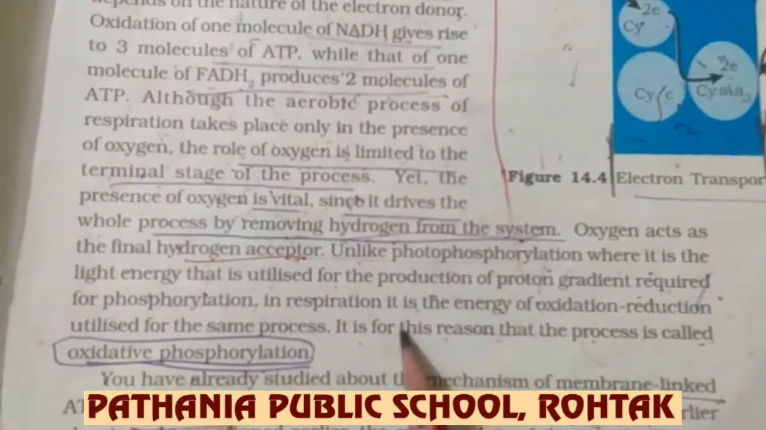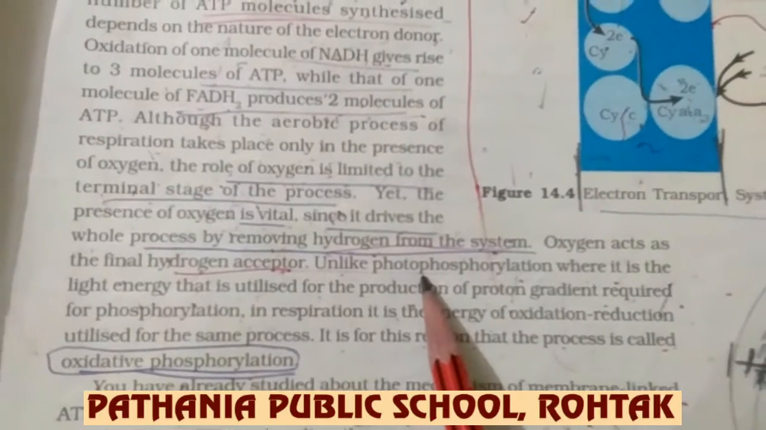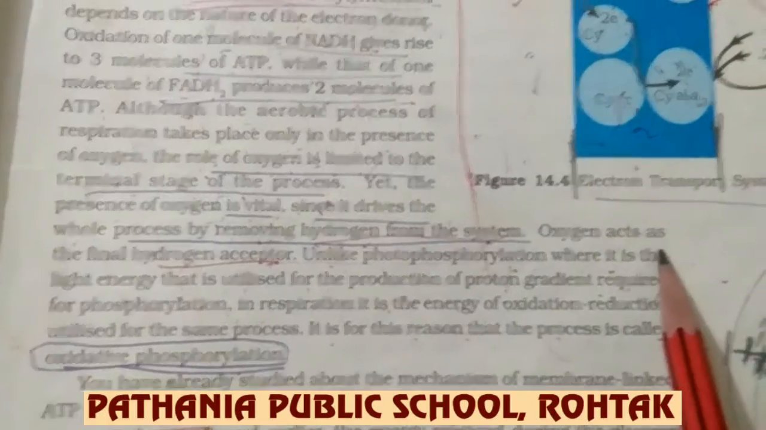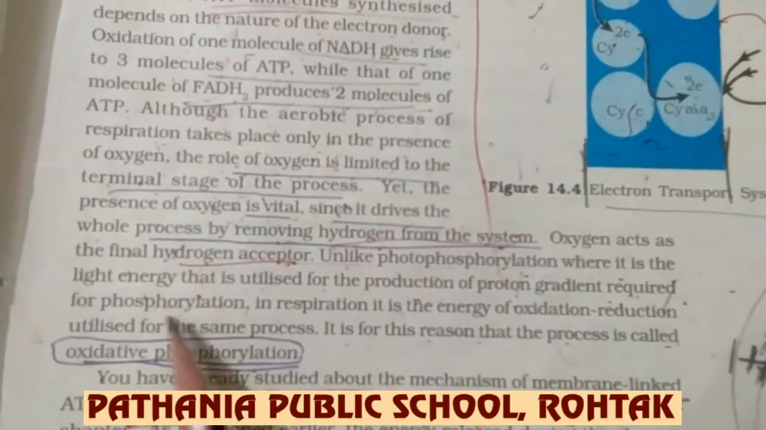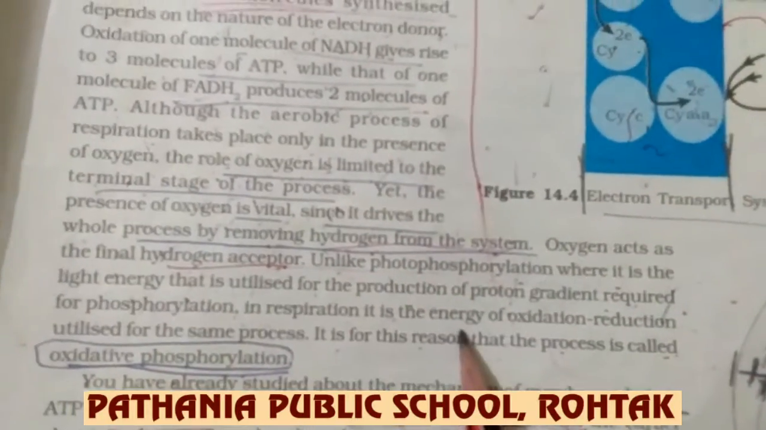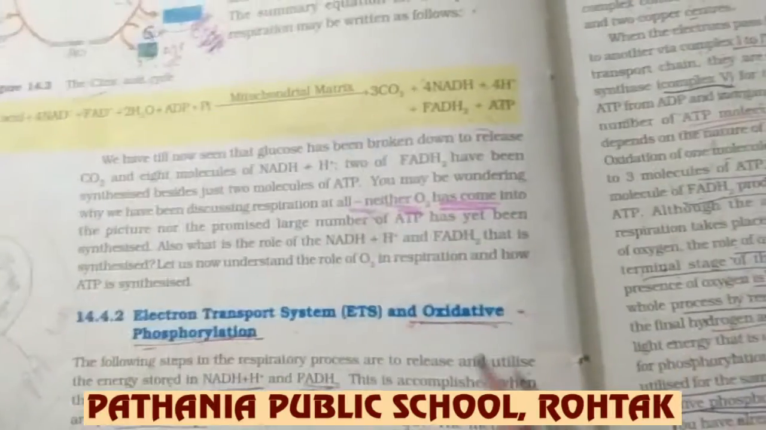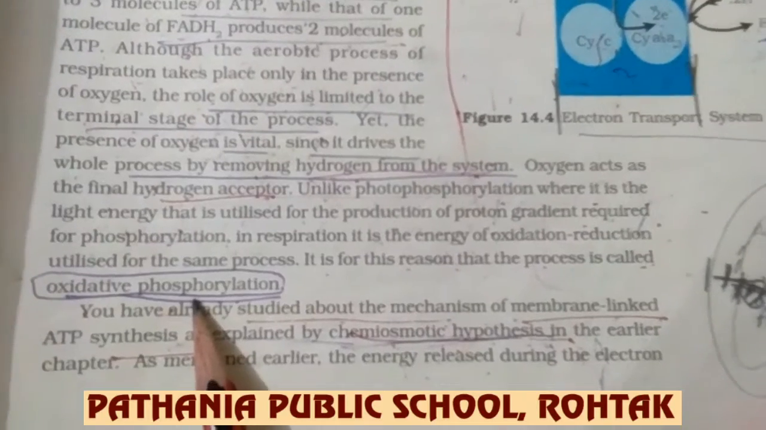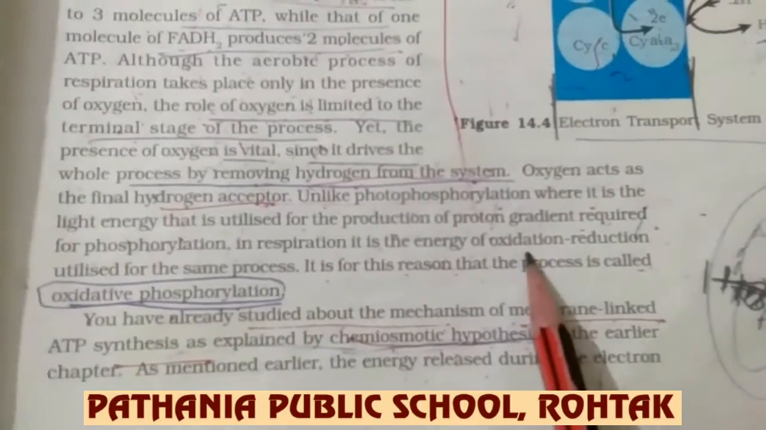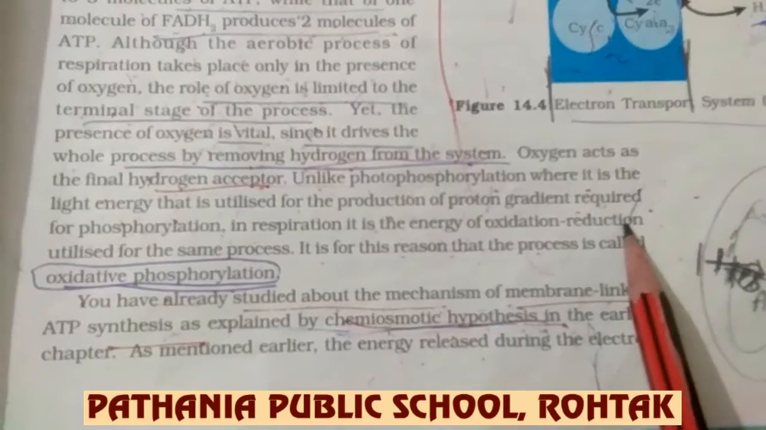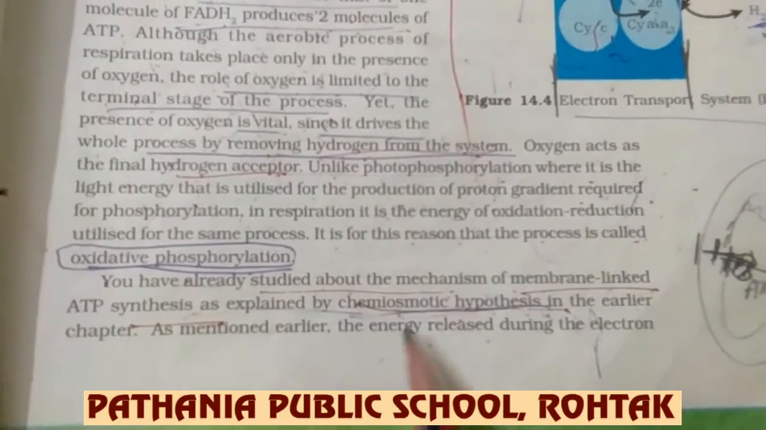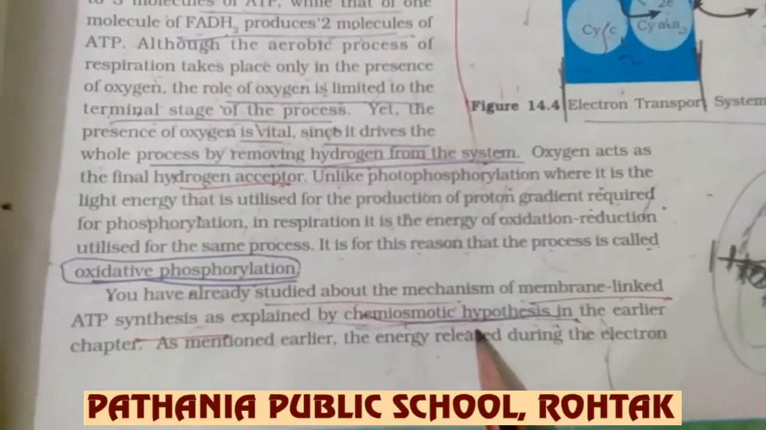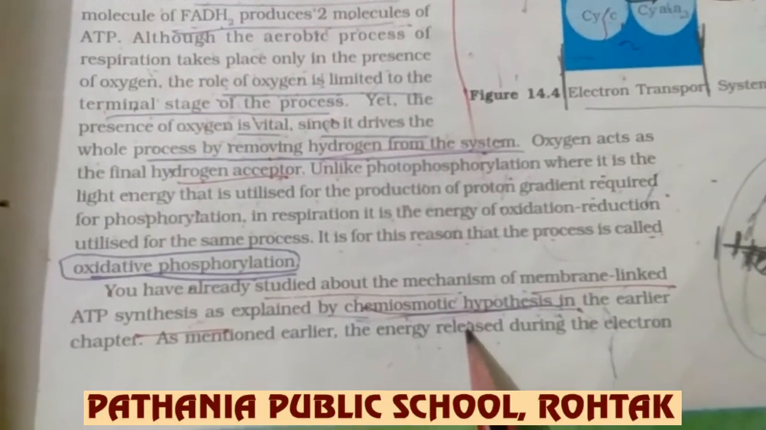Now they are comparing it with photosynthesis, in which cyclic and non-cyclic photophosphorylation also take place, but there solar energy is converted into chemical energy. So there the source of energy is light energy, but in this case it is called oxidative phosphorylation. Why is it called oxidative phosphorylation? Because here energy is released from oxidation and reduction. Now the point is how the synthesis of ATP takes place.